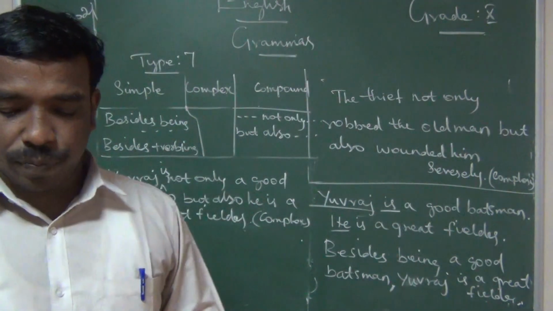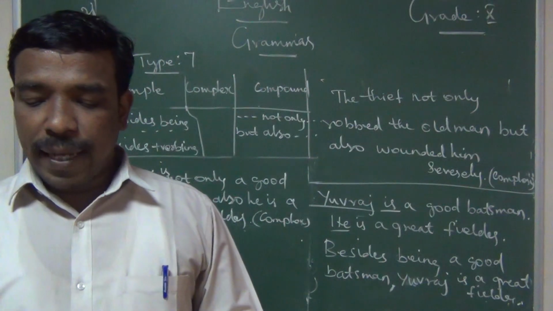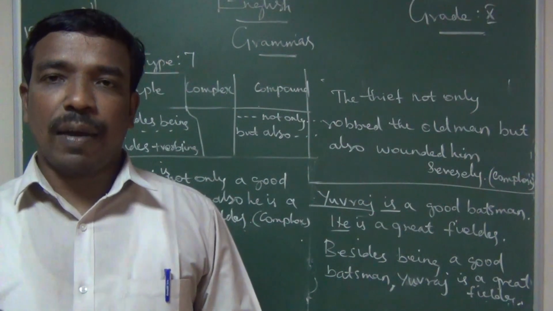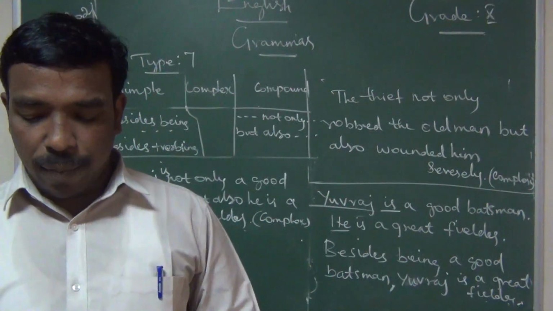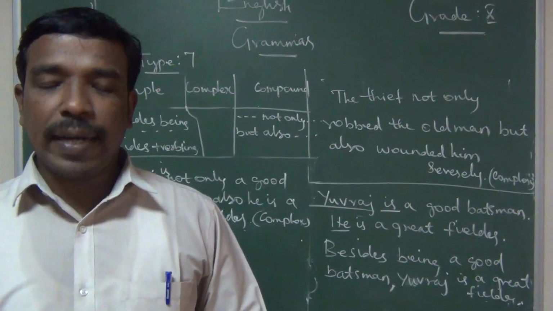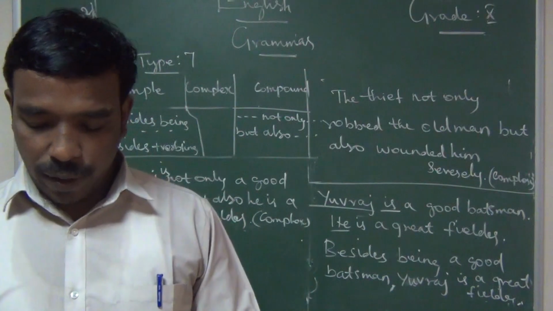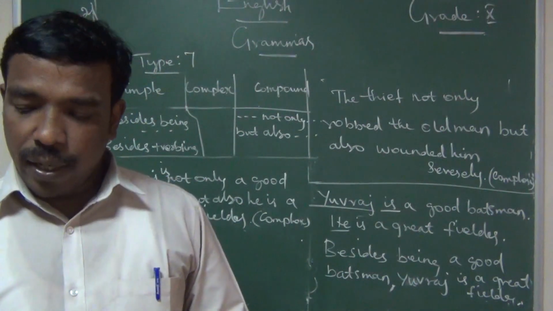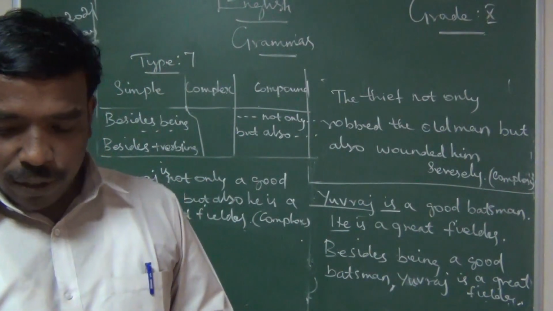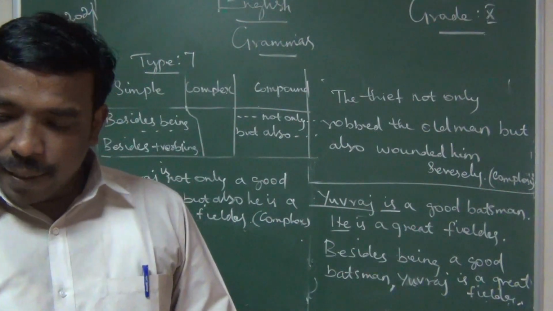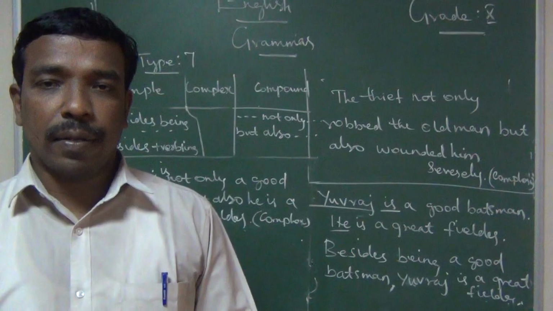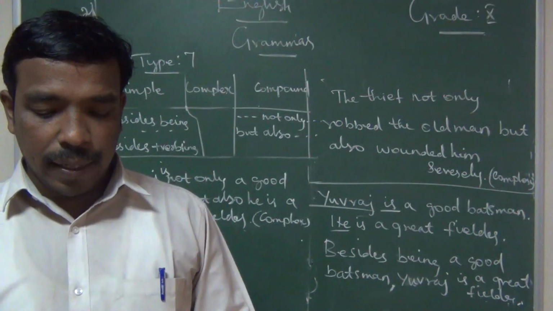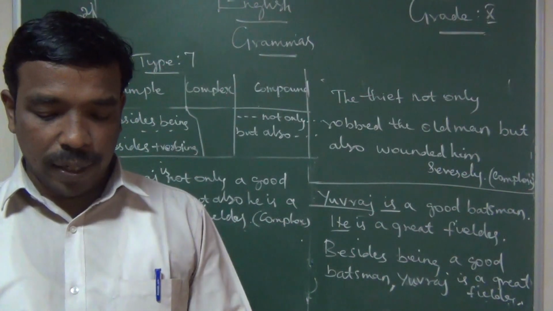The same model: besides selling vegetables, my uncle runs a hotel also. Besides selling vegetables, my uncle runs a hotel.